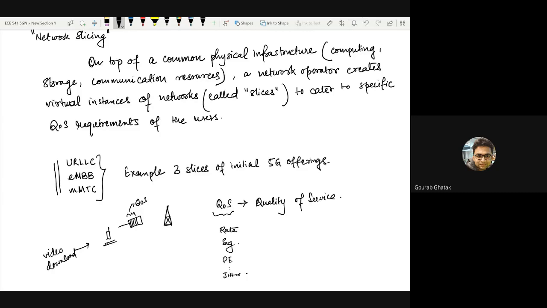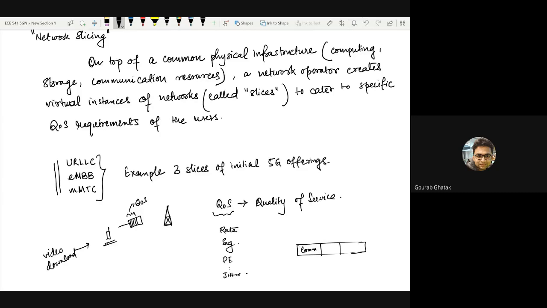A slice means suppose you have a certain amount of resources at hand, some communication resources, which in our terminology will be the frequencies of operation, number of channels, how much time you give it in case of a TDMA system, these kinds of things.